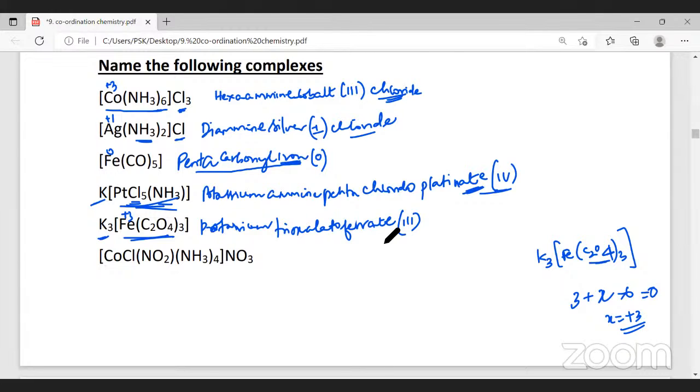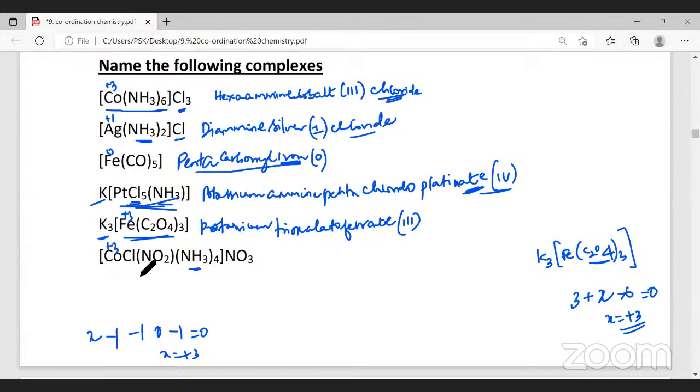Yes, sir. Now just observe this example. This example as a whole, the charge on this is 0. Nitrate ion is NO3 minus, -1. Ammonia is a neutral ligand, 0 into 4 is 0. NO2, nitrito, it is NO2 minus. So nitrito is -1. Chlorine is again -1. Cobalt, we take it as X. So X will be equal to +3. The oxidation number of cobalt here is +3.